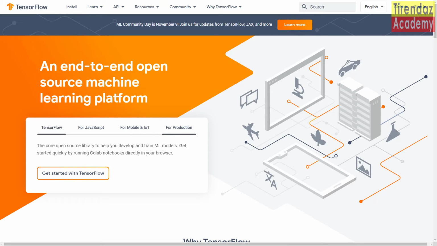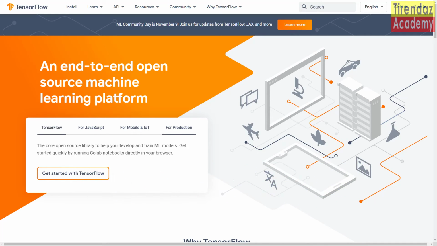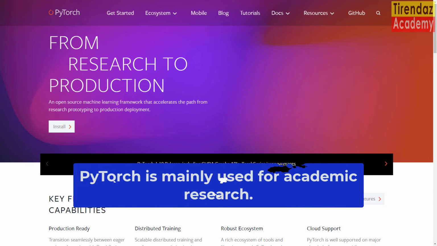One advantage of TensorFlow is that it works with Keras, a high-level API. Keras was embedded in TensorFlow as an API in 2019. Keras is automatically installed when you install TensorFlow. Thus, you can easily do your data science or artificial intelligence analysis with Keras. You can also use the PyTorch library developed by Facebook for deep learning analysis. PyTorch is mainly used for academic research.